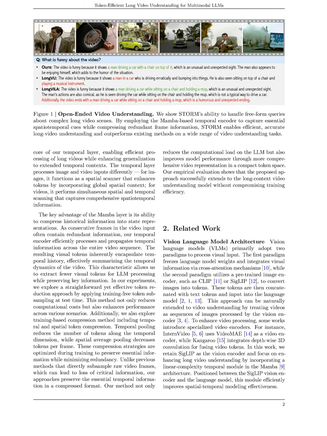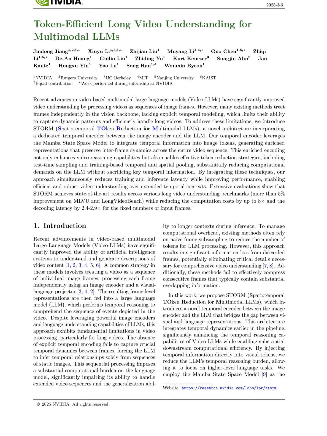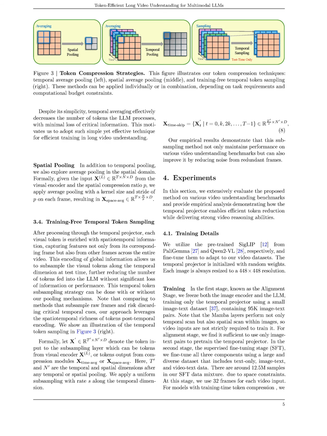STORM processes a video by first utilizing the Mamba-based temporal projector, which integrates temporal dynamics into visual tokens derived from each frame. For instance, when a video is input, the projector performs a spatiotemporal scan across the frames, enriching the visual tokens with information from both the current and previous frames. After this temporal encoding, the enriched tokens undergo token compression methods, such as temporal average pooling, which averages the visual tokens from consecutive frames to reduce redundancy.